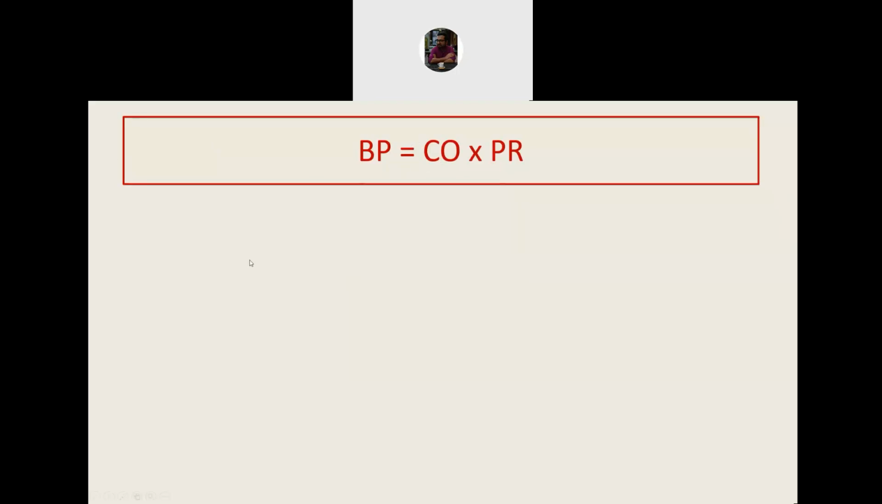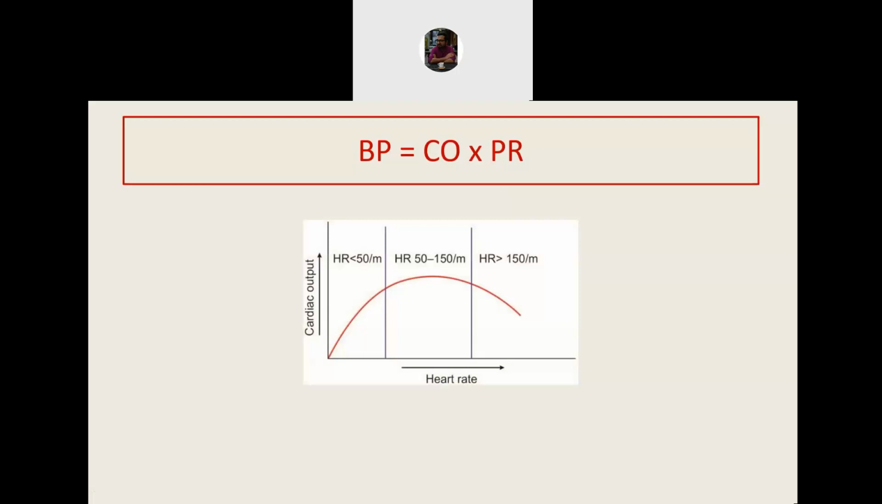So let us understand where exception to this rule can happen. When we plot the cardiac output against heart rate, we see that within a limit, the cardiac output increases with heart rate, which is obvious because if the heart rate increases, then heart rate multiplied by stroke volume also increases. Thereafter, as the heart rate increases, the cardiac output starts to decrease.